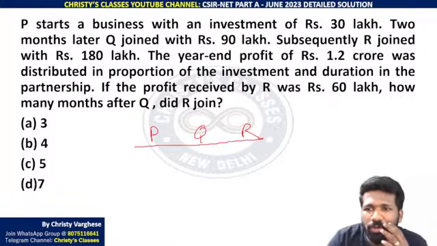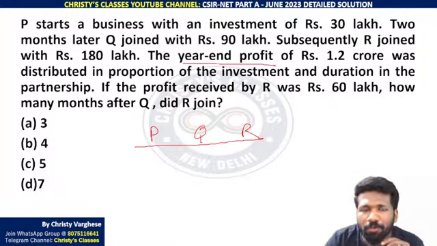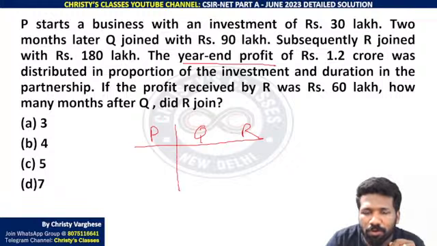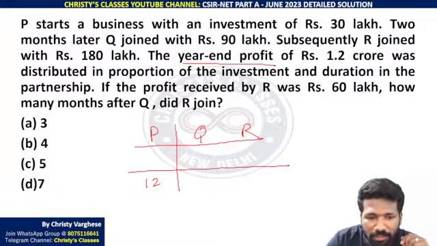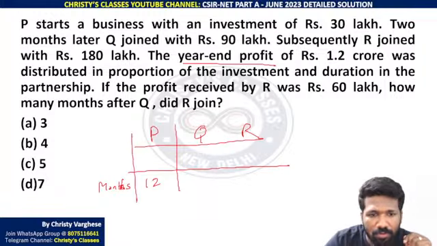This is a story of 1 year, na, year-end profit. So P starts a business means P is investing for all the 12 months of the year. So months will be 12. All of you clear?